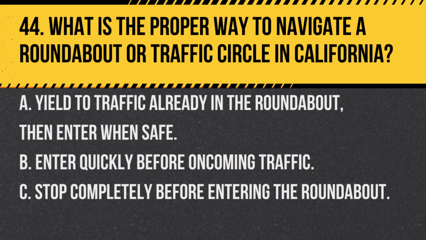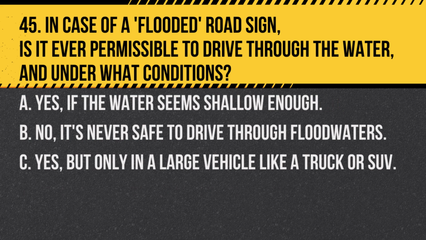Question 44. What is the proper way to navigate a roundabout or traffic circle in California? A. Yield to traffic already in the roundabout, then enter when safe. B. Enter quickly before oncoming traffic. C. Stop completely before entering the roundabout. Answer. A. Yield to traffic already in the roundabout, then enter when safe. At a roundabout, you should yield to traffic already circulating and then enter the roundabout when it is safe to do so.